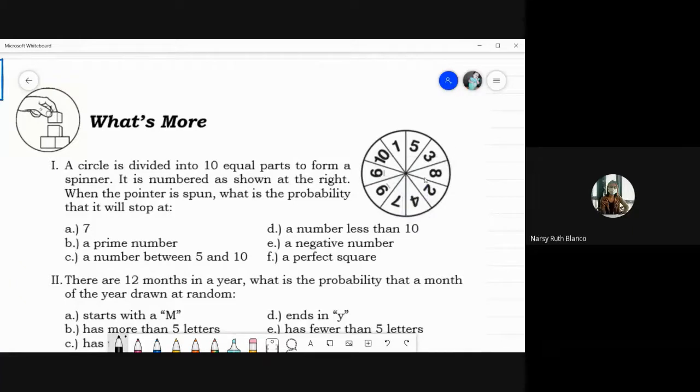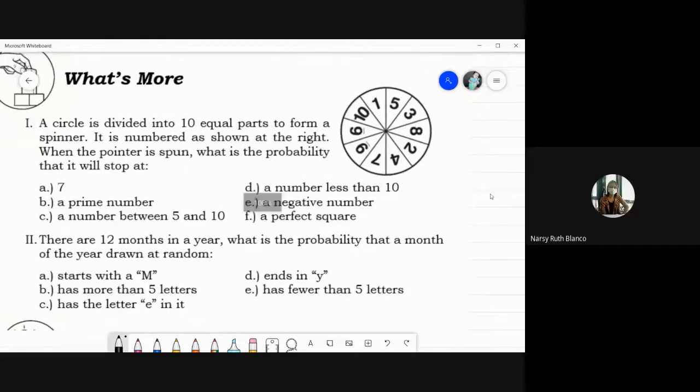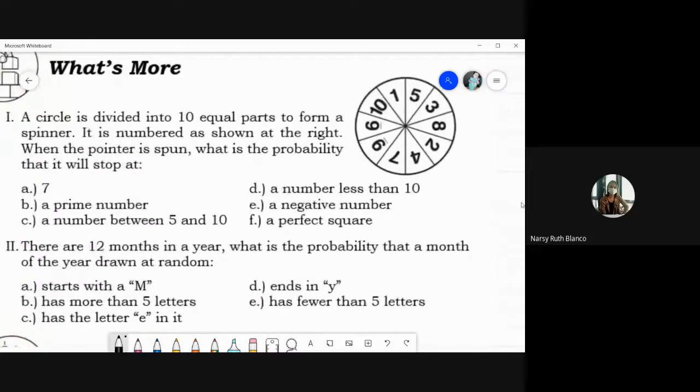Okay, different yan, magkakaiba yan. So a circle is divided into 10 equal parts to form a spinner. It is numbered as shown at the right. So nakikita ba yung spinner, class? Nakikita ba natin yung numbers? Yan, nilakihan ko na. Ayan, so when the pointer is spun, so ang pointer, example kung may pointer tayo dito, arrow, okay?